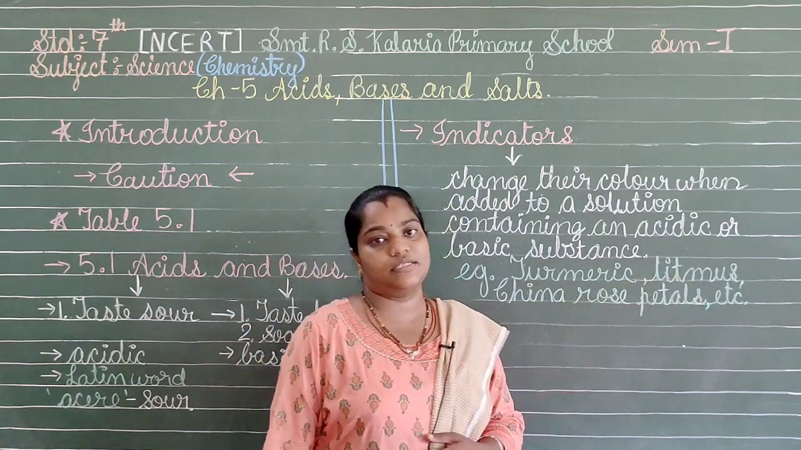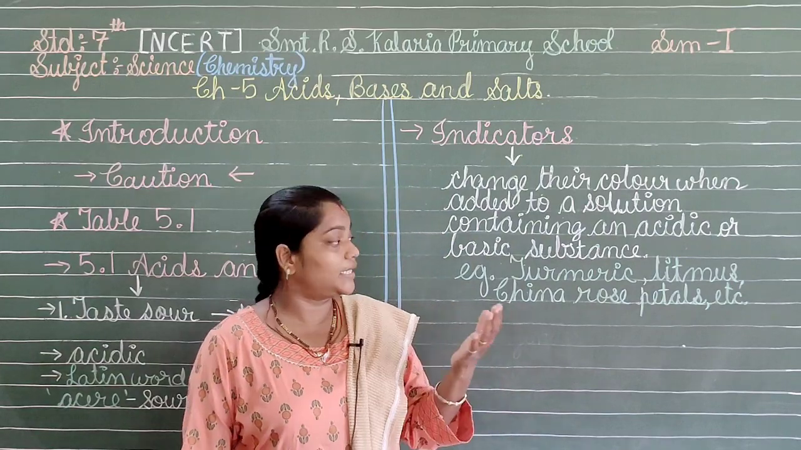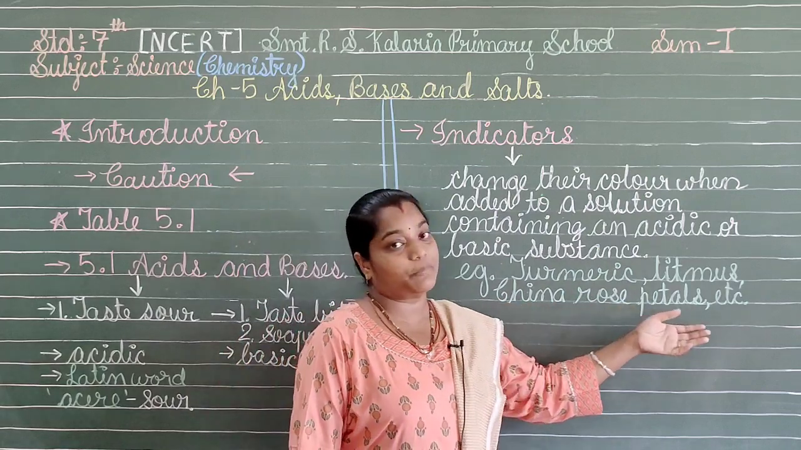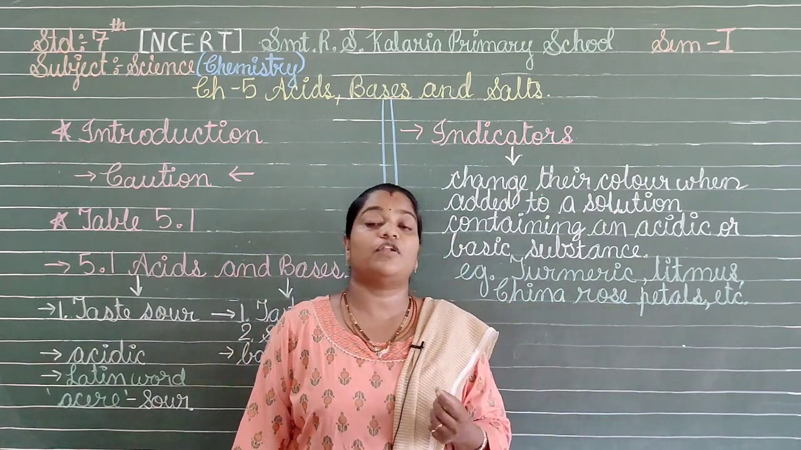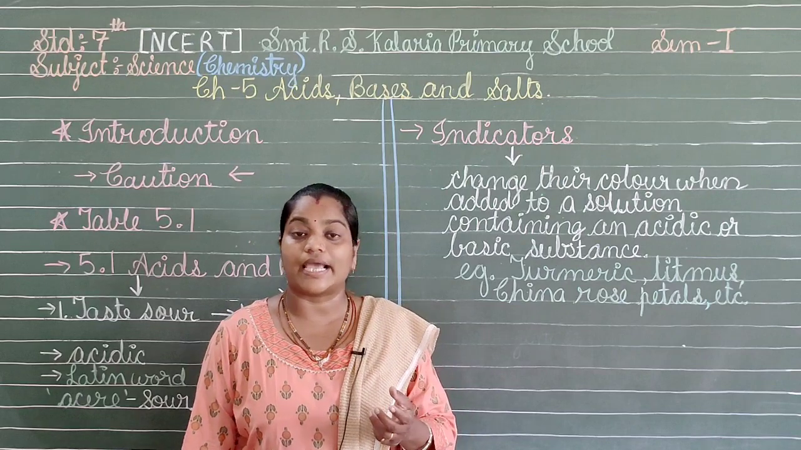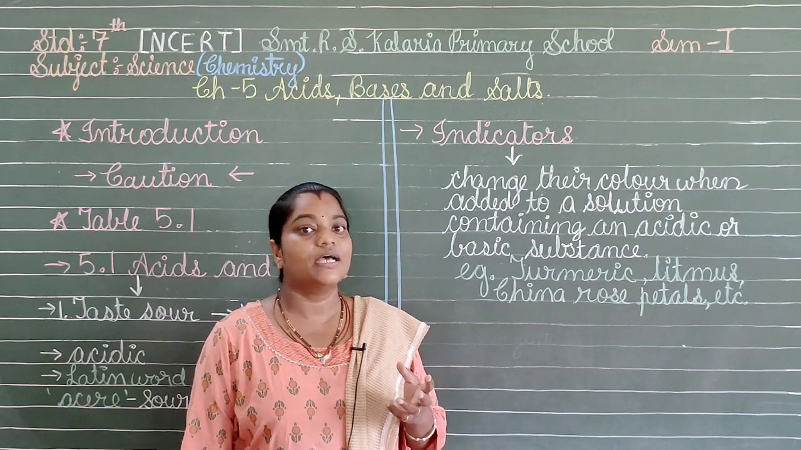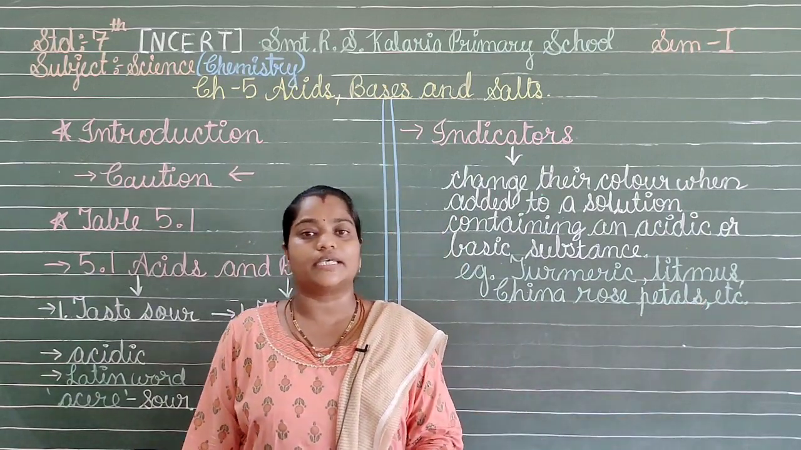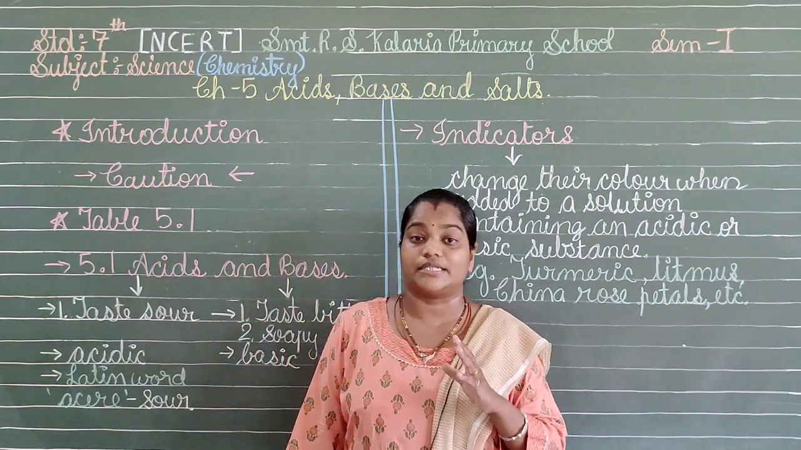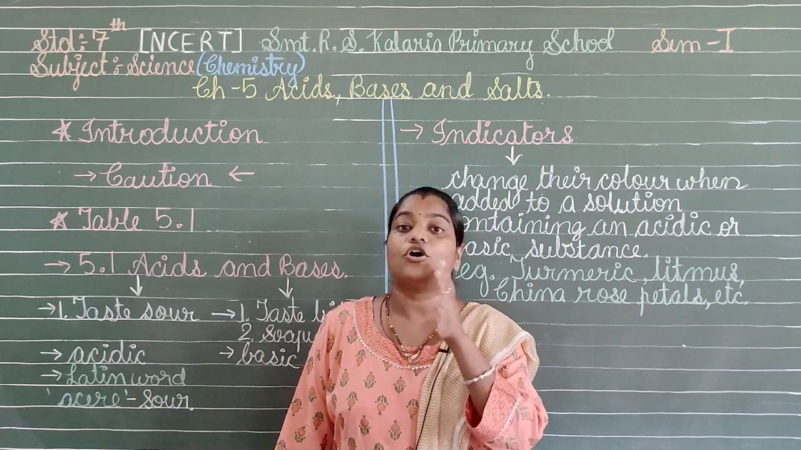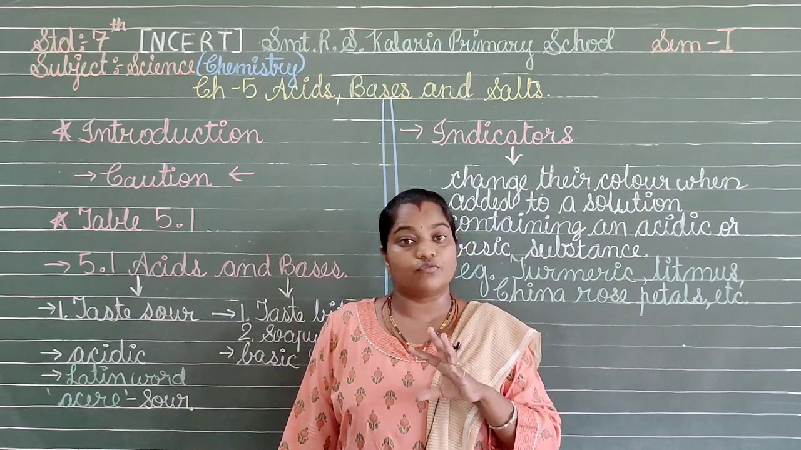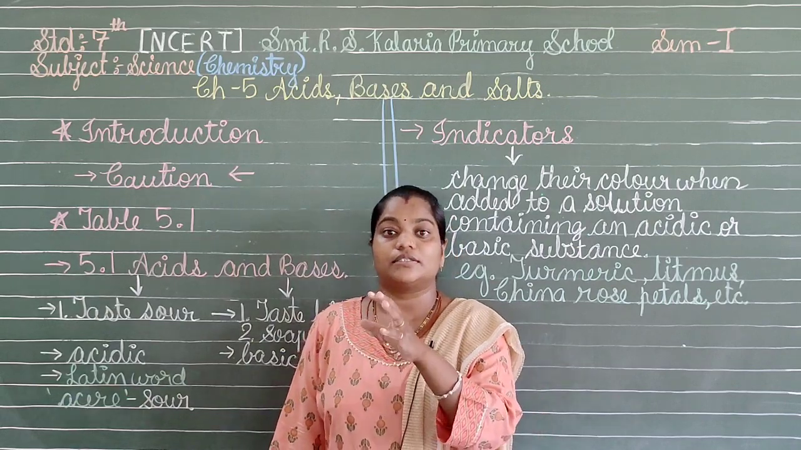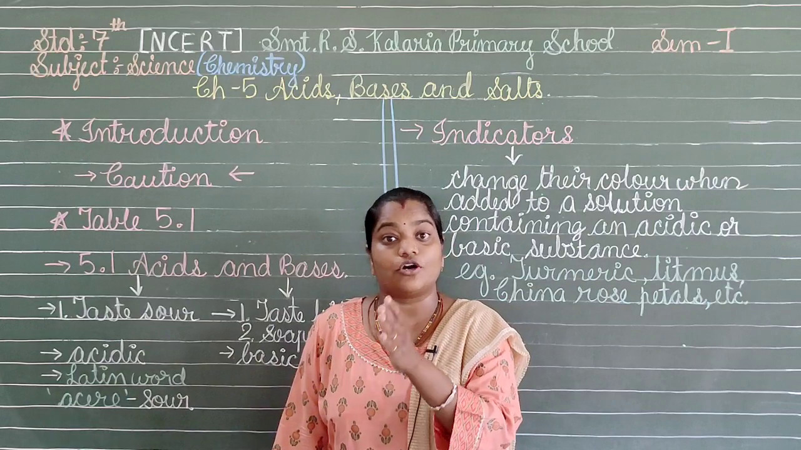Then we have litmus. What is litmus? In the next topic we are going to shed light on that. The next one we have is China rose petals, that is the Gudal flower. We have to take these petals and make an indicator out of them. That will also come in the later topics. These, etc., are used as indicators to identify whether a substance is an acid or a base. So what is the work of the indicator? To identify whether the substance in front of us is an acid or a base.